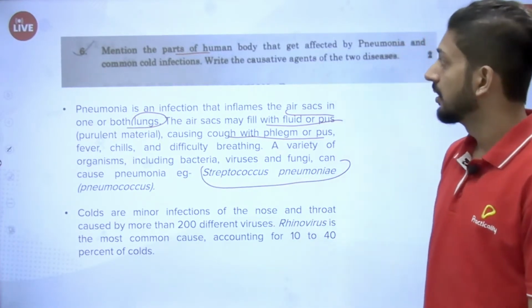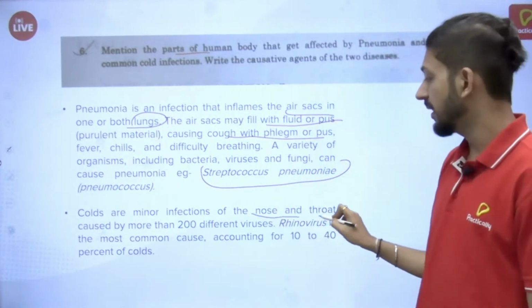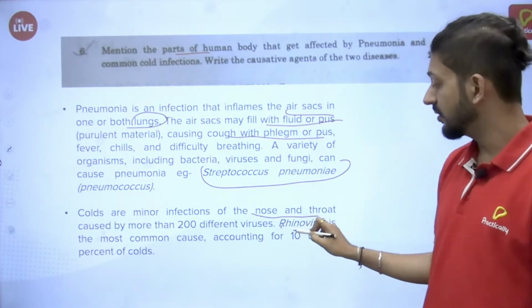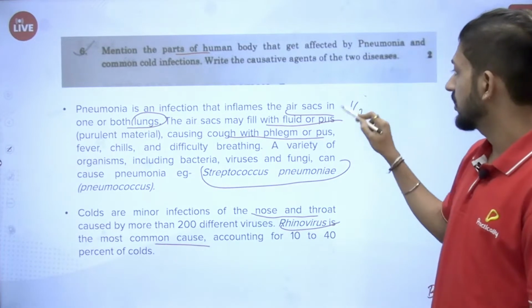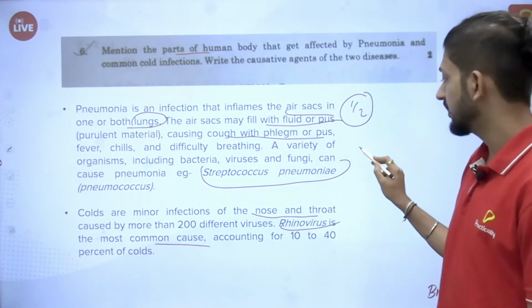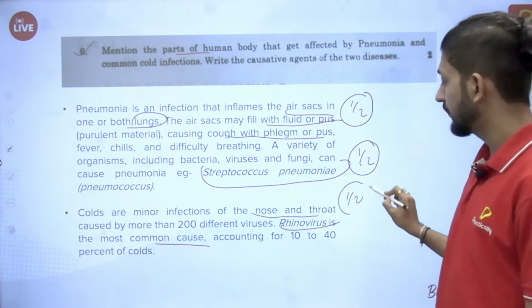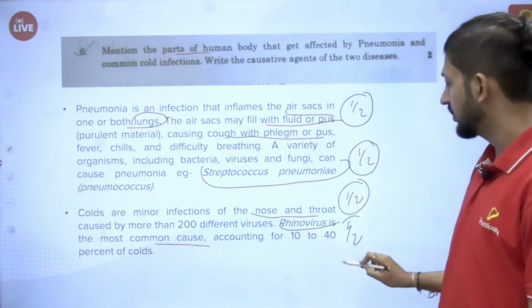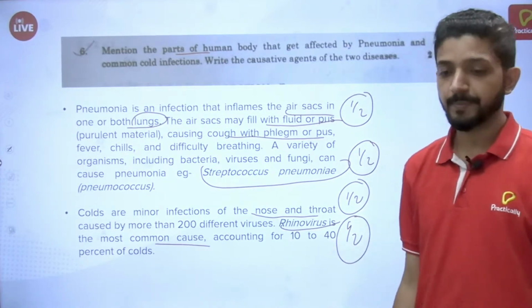Then common cold: the parts which get affected are mainly the nose and throat, and it is caused by various viruses, but rhinovirus is the most common cause. Half a mark for each part and each causative agent, so you can easily score 2 marks.